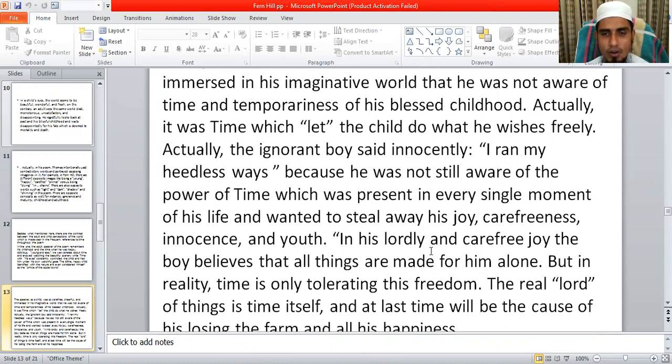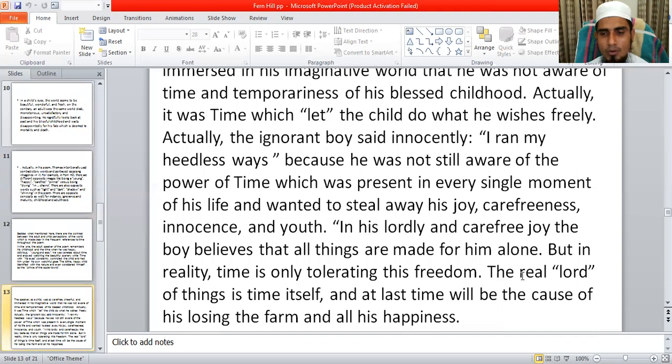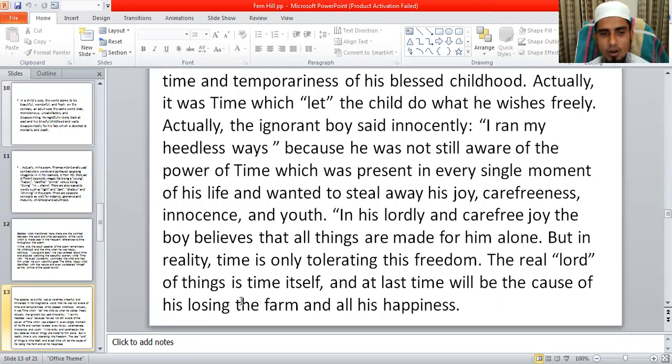So, in his lordly and carefree joy, the boy believed that all things are made for him alone. But in reality, time is only tolerating this freedom. So the real lord of things is time itself, and at last, time will be the cause of his losing the farm and all his happiness from his life.